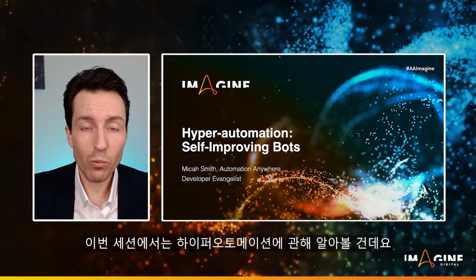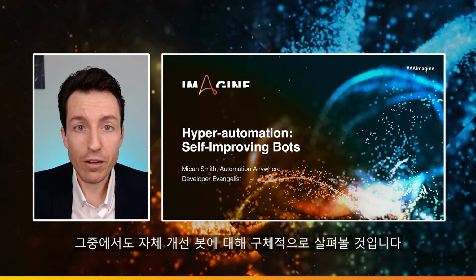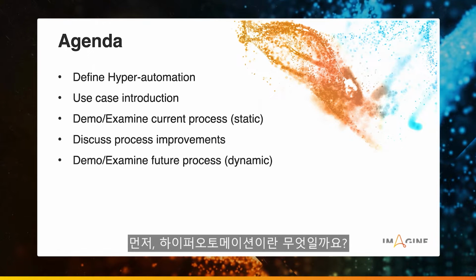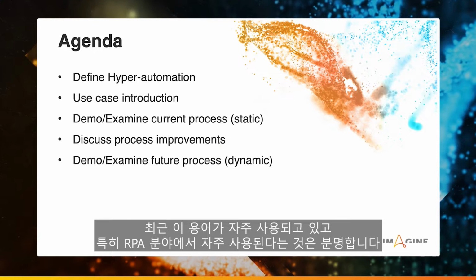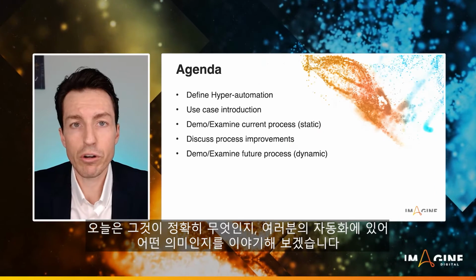In this session, we're going to take a look at hyperautomation, and we're going to specifically be talking about self-improving bots. Let's dig right into it. So first off, we're going to define what is hyperautomation. I know that's a phrase that kind of gets thrown around a lot, especially in the RPA space, but we're going to talk about exactly what that is and what that means for your automations.